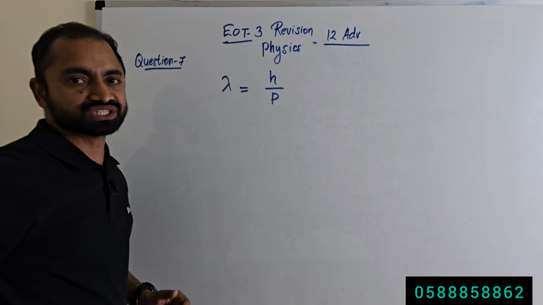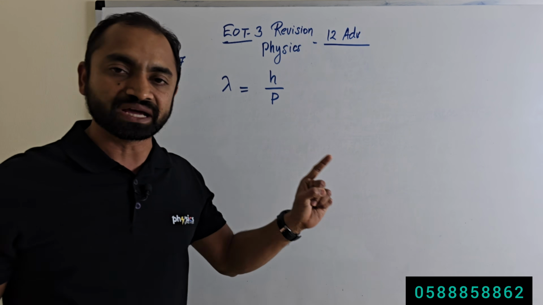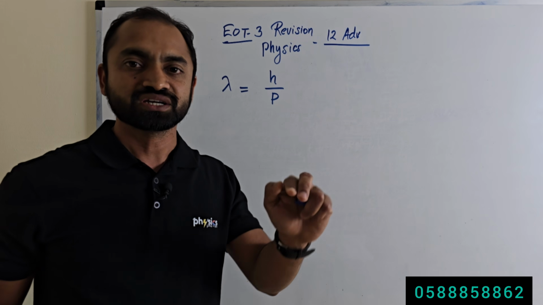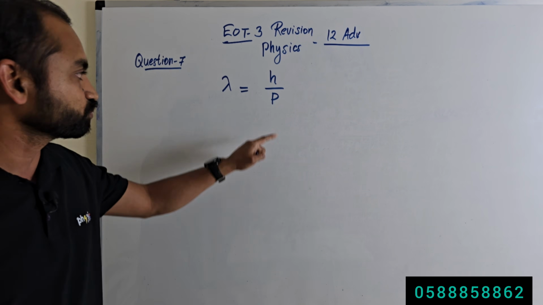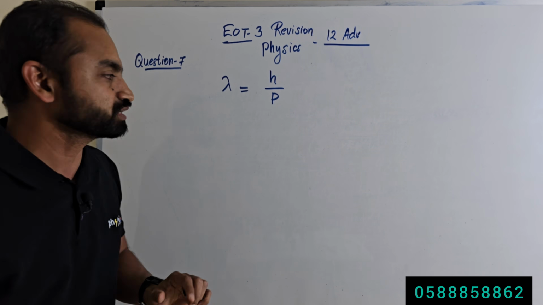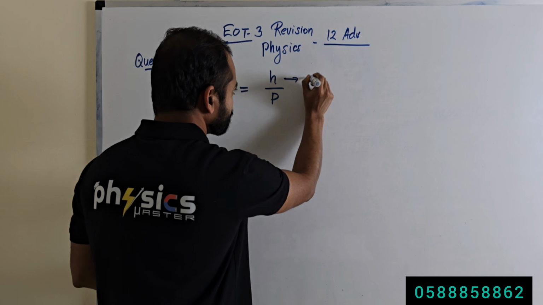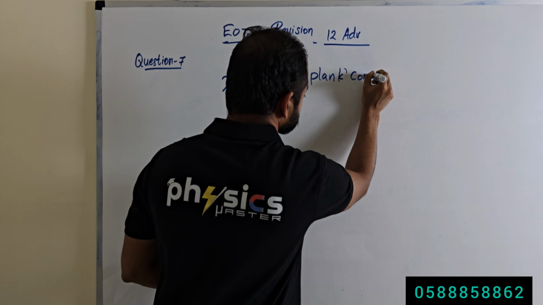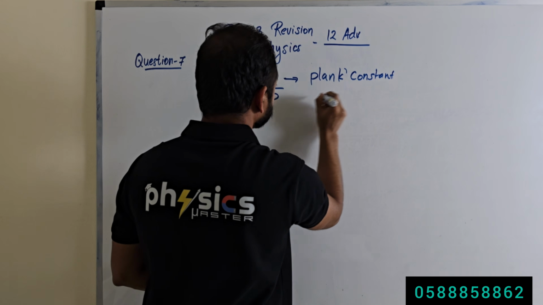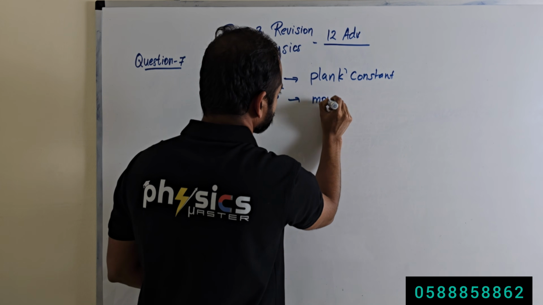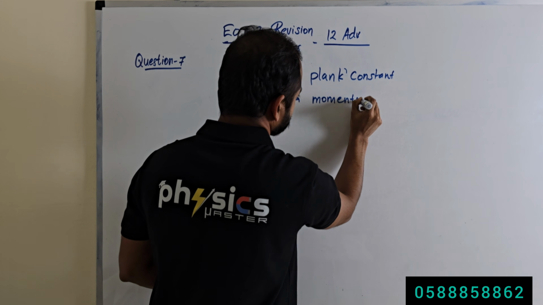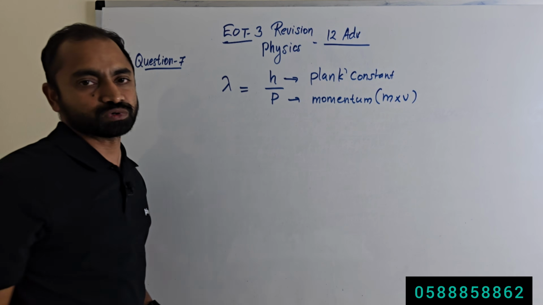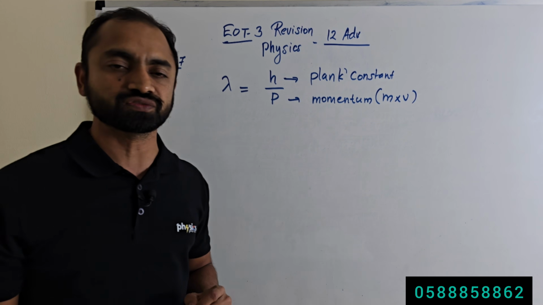So in this equation, what is h? H is the Planck's constant. What is its value? 6.626 times 10 to the power minus 34. And what is p? P is momentum. What is momentum? Mass into velocity, right? Momentum is mass into velocity of the particle.